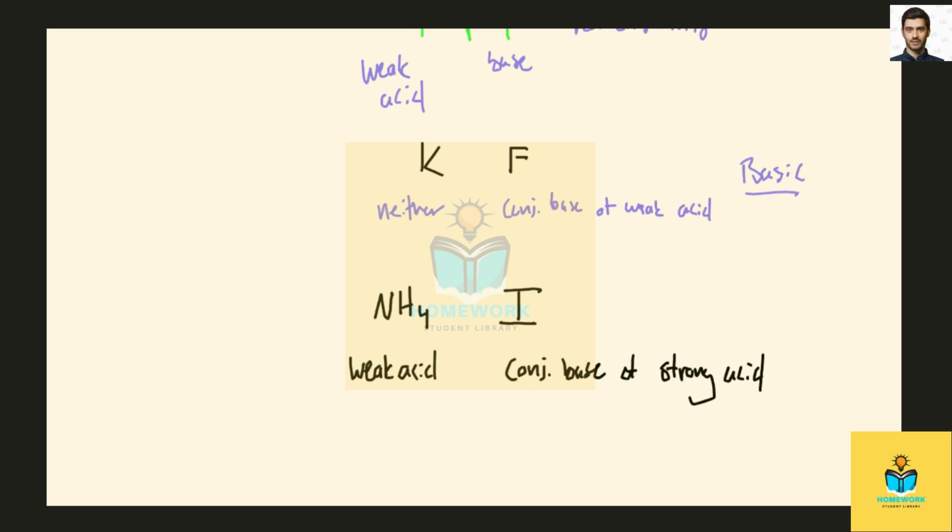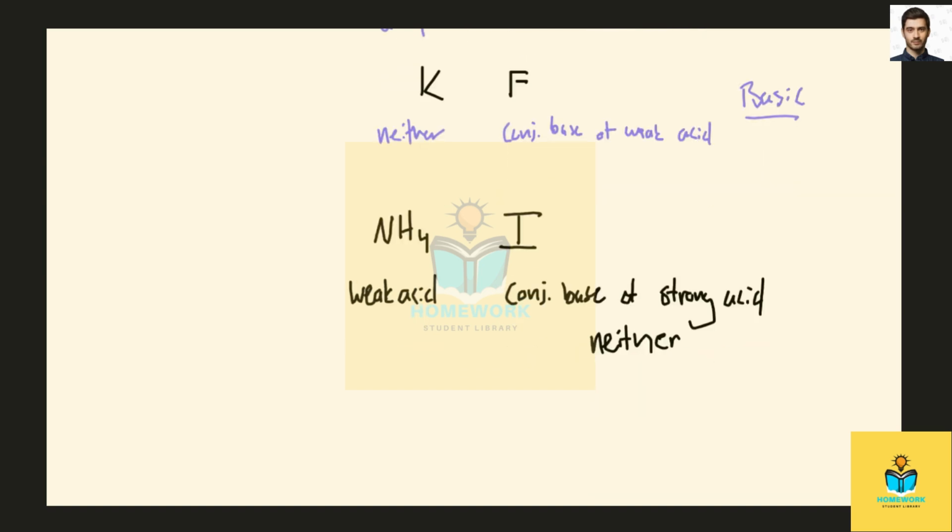So this is neither basic or acidic, right? Potassium was the conjugate acid of a strong base, and so it's neither. Iodide is the conjugate base of a strong acid, so it is neither acidic nor basic, simply a spectator ion. So we have a weak acid and then something that's neither acidic nor basic, which means that our solution will be acidic.